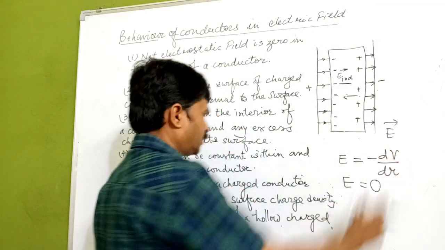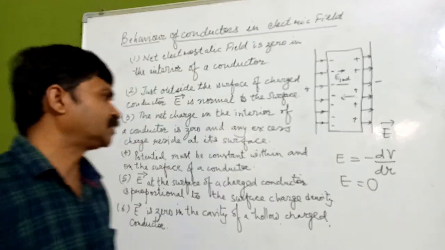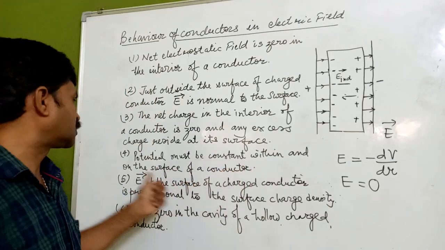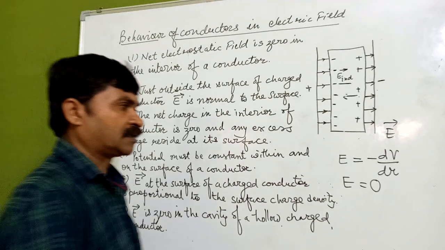If V is constant, then the electric field is going to be 0. So potential must be constant within and on the surface of a conductor.